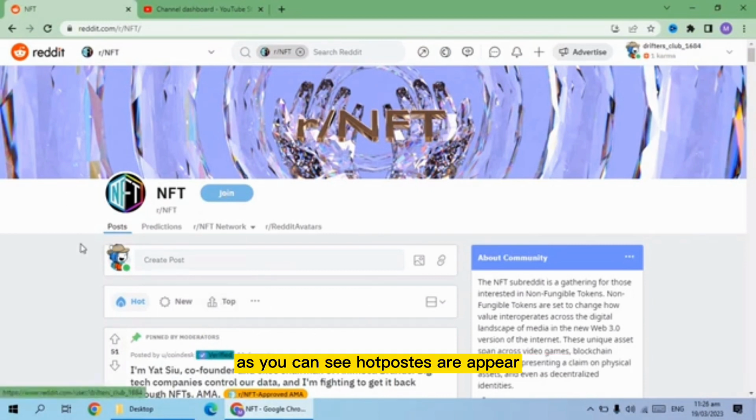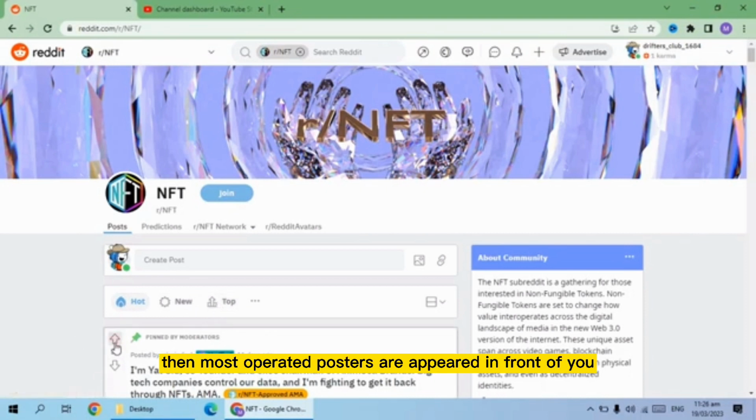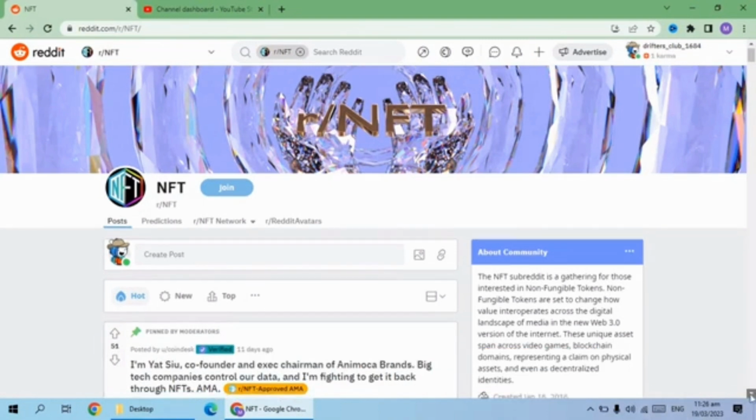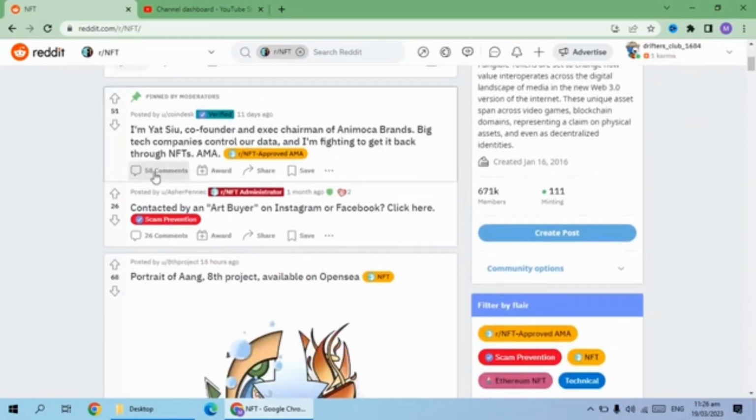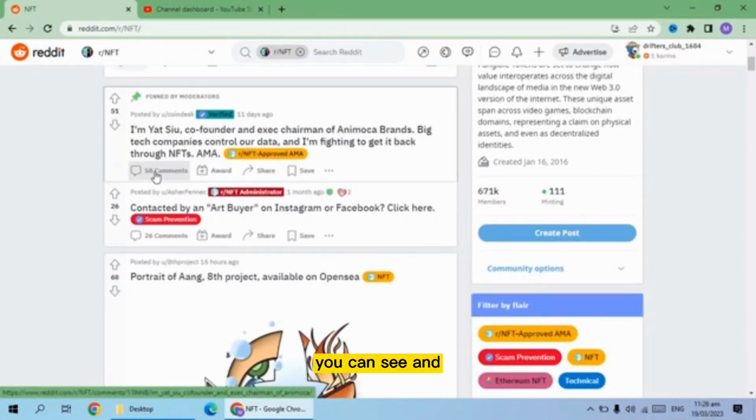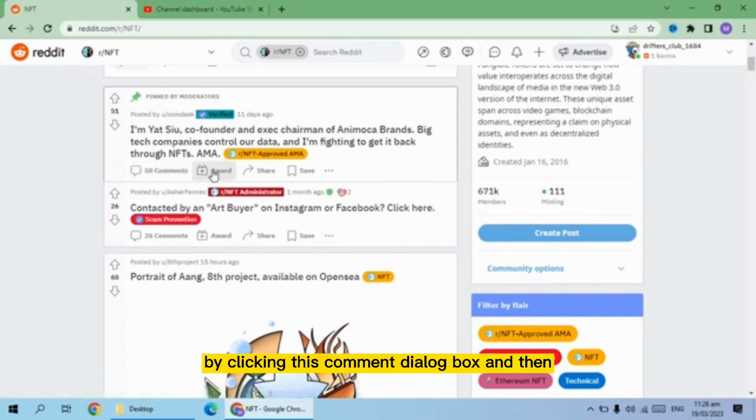As you can see, hot posts appear, new posts appear here, and then if you click top, then most top rated posts appear in front of you and are shown on the top of the screen. Below this post you can see and comment by clicking this comment dialog box, and then award, reward, share, save, and by getting more options you can click 3 dots.